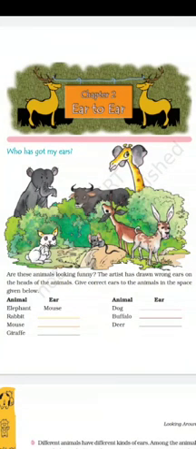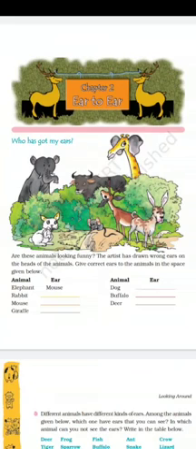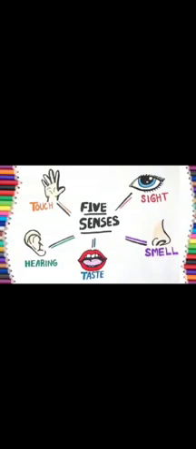Today, we are going to start with our new chapter. Chapter number 2, Ear to Ear. Before starting the chapter, I want to ask you all a question. What is an ear? I know all of you might know this ear is one of our sense organs. Along with ear, we also have other sense organs too.